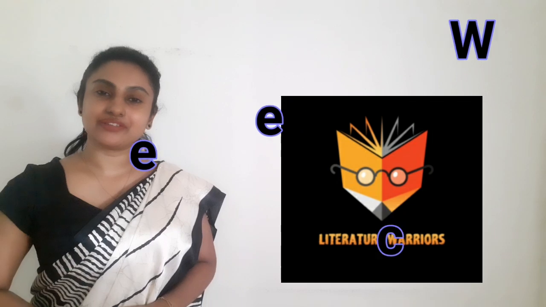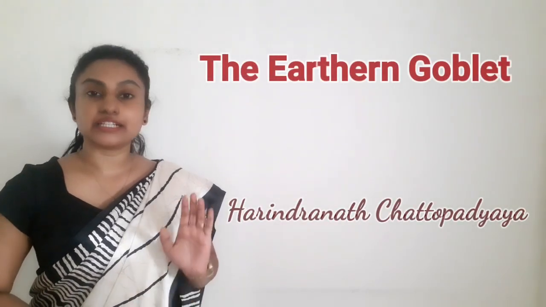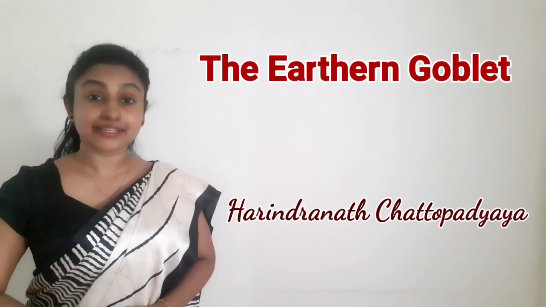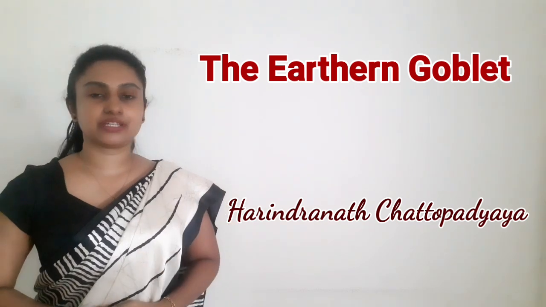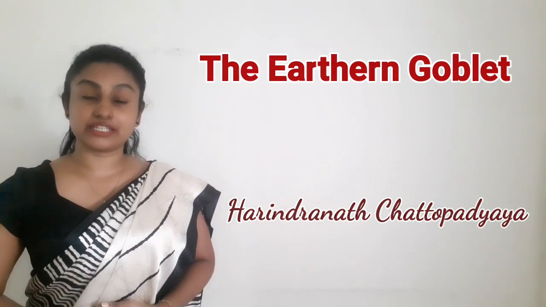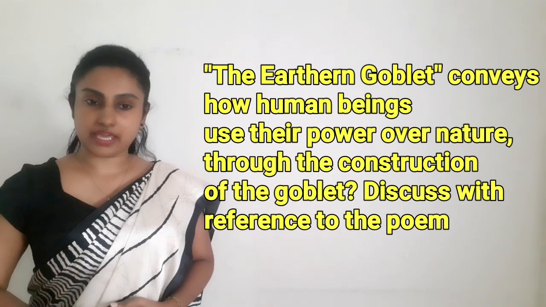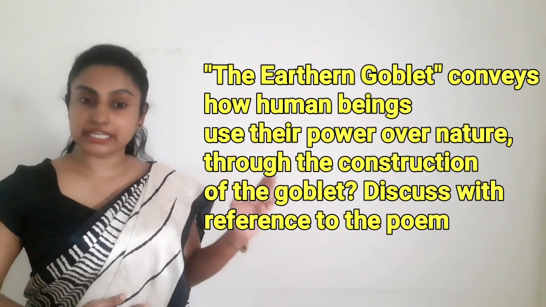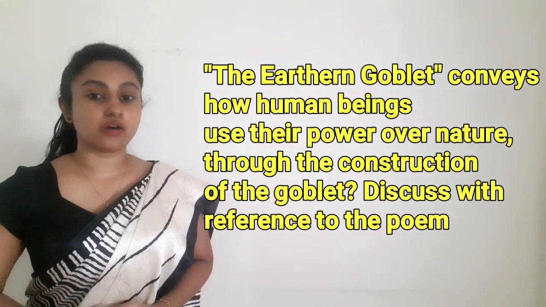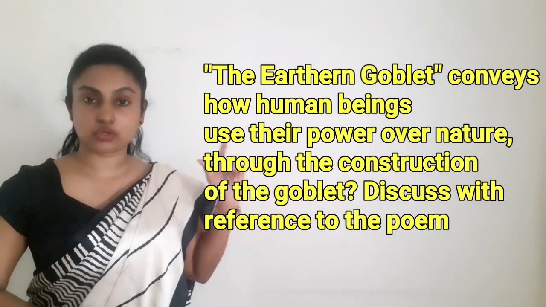In this video, I will be discussing one of the essay type questions from the poem The Earthen Goblet by Harindranath Chattopadhyay. This question actually appeared in the last paper of O-Level English Literature, GCE O-Level examination. The question was, the earthen goblet conveys how human beings use the power over nature through the construction of a goblet. So there are two parts in this question that you have to consider.